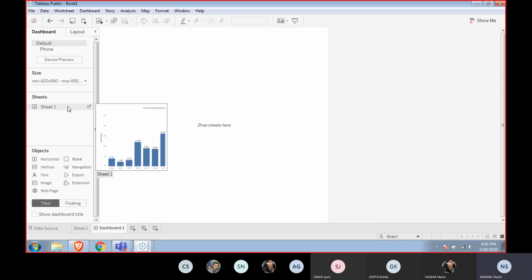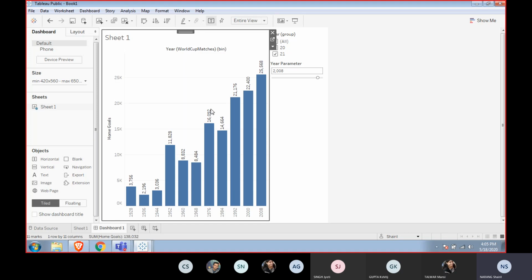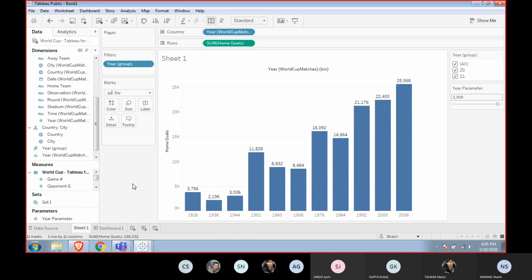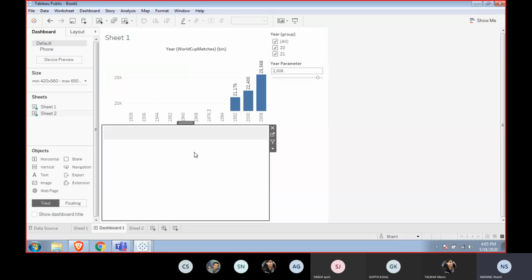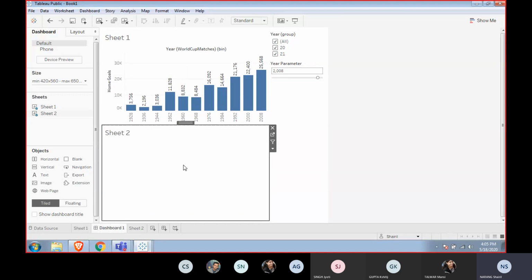So a dashboard is actually a collection of sheets. You can have multiple sheets around. A sheet is a single data visualization, whereas our dashboard would be a combination of different sheets. Second, I can bring it down here, and there's another visualization in here that we can perform. Dashboard is a combination of different sheets.